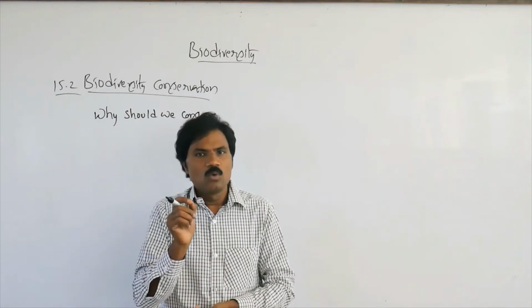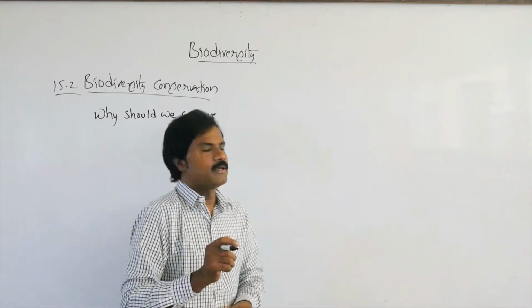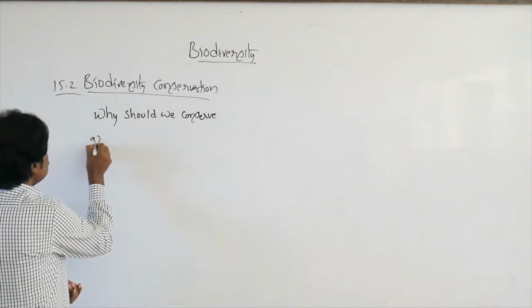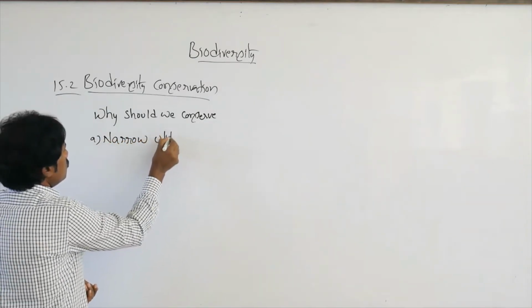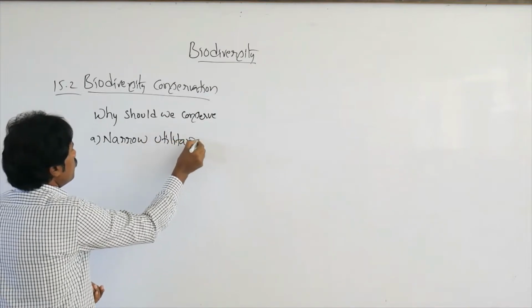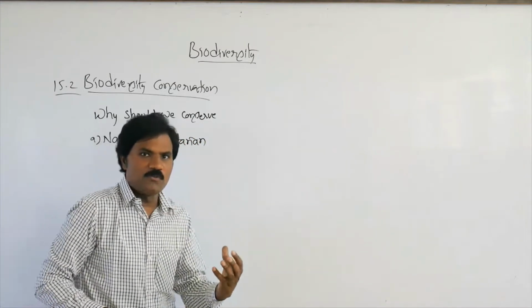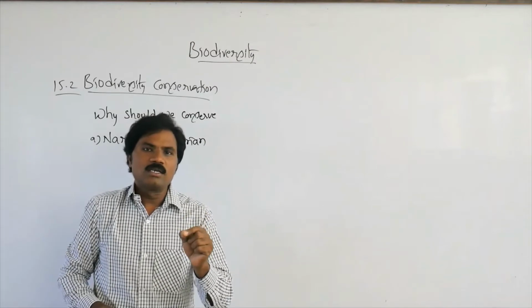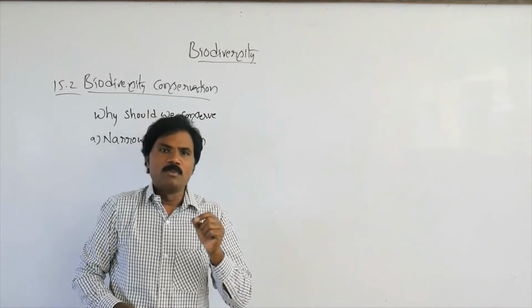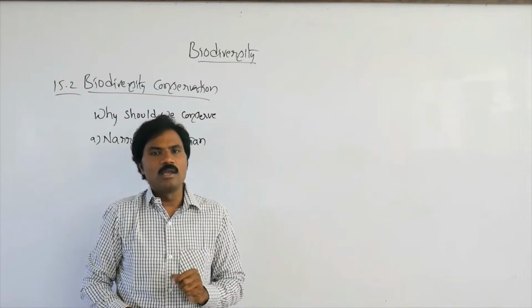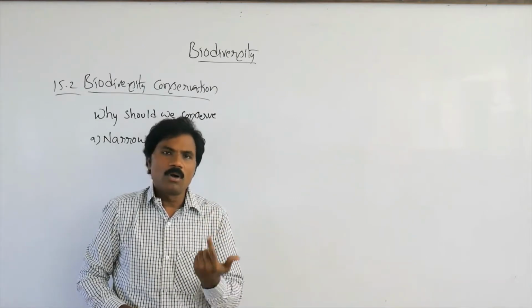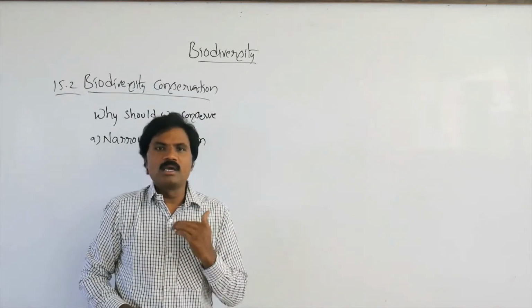Why? Because one is the narrow utilitarian. The specific biodiversity, either plants, animals or human beings, must be utilized either in the form of narrow utilitarian, broadly utilitarian, or ethical utilitarian.